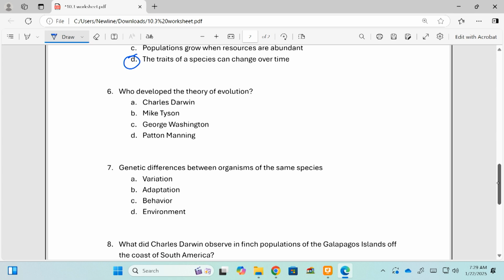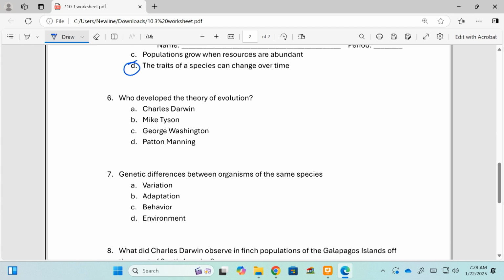So I got 6 and 7 here. Number 6 says, who developed the theory of evolution? Well, we really want to remember this guy's name, Charles Darwin, right? He developed the theory of evolution. Some scientists, some people say that his theory of evolution by natural selection is the best idea ever had, which is a pretty powerful statement.